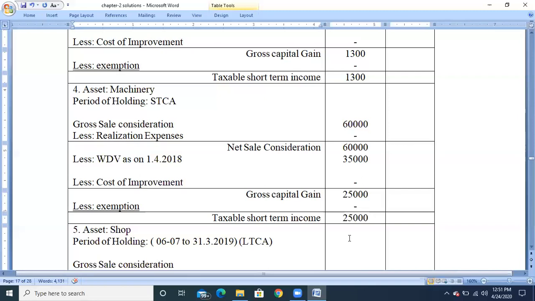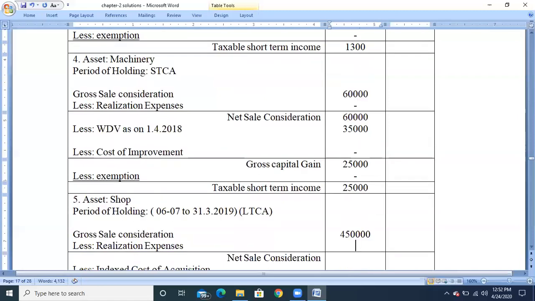Next, calculate the gross sale consideration. The gross sale consideration is rupees 4,50,000. From that, minus the realization expenses. There are no realization expenses, so it will be taken as nil. The balance amount 4,50,000 is the net sale consideration.